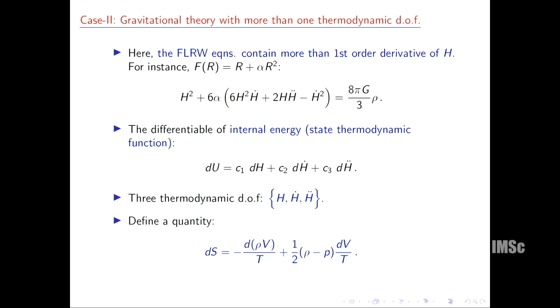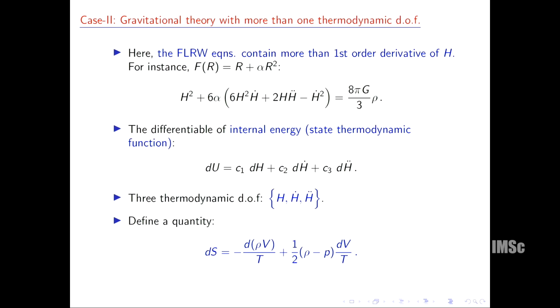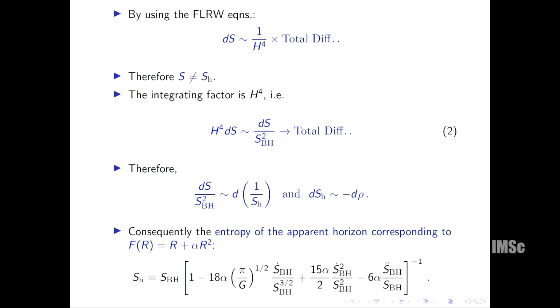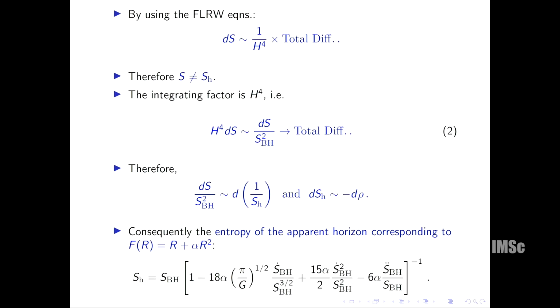Again, I am defining such kind of entropy as before, but unfortunately this quantity is no more totally differentiable, as we can prove. dS is proportional to 1 over H^4 into a totally differentiable function. Because of this factor, this quantity is no more totally differentiable, and 1 over H to the power 4 is acting as an integrating factor. So by multiplying the quantity dS by the integrating factor, we can get a totally differentiable quantity, and then we can show that this totally differentiable quantity can behave as the entropy for modified theories of gravity.